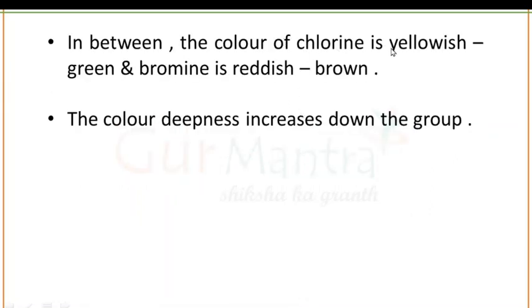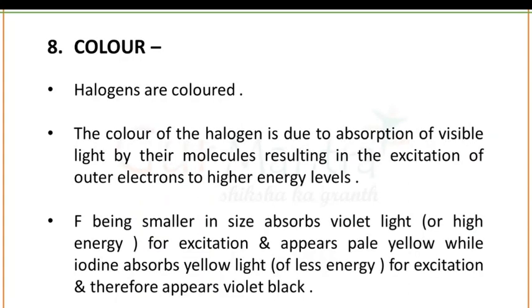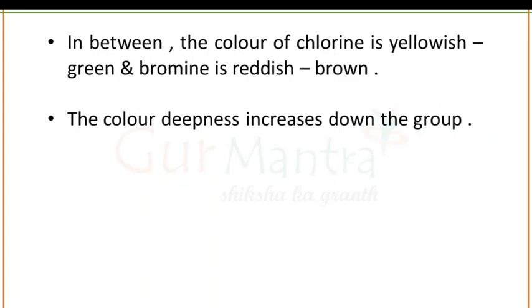In between, the color of chlorine is yellowish green and bromine is reddish brown. So now you have four different colors of halogens. Fluorine is pale yellow, chlorine is yellowish green, bromine is reddish brown, and iodine is violet black. Also, when you move from top to bottom, the color deepness increases. As you can see, in fluorine the color was pale yellow, and in iodine the color is violet black.